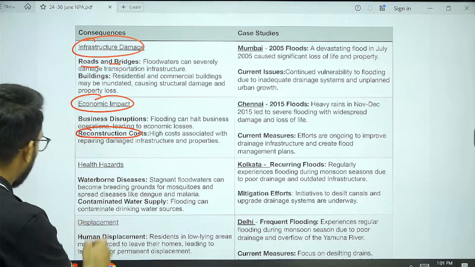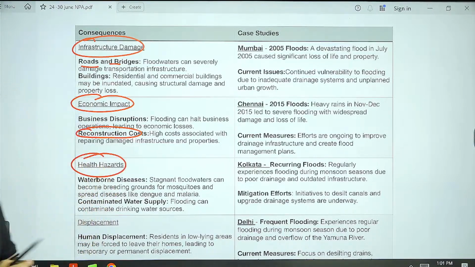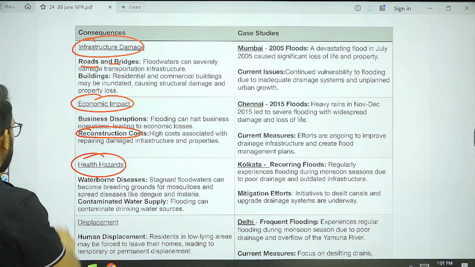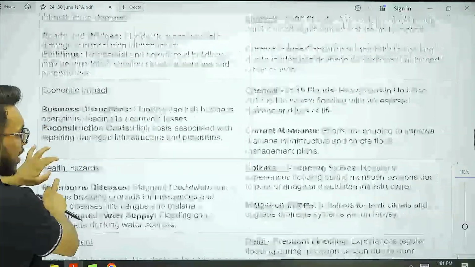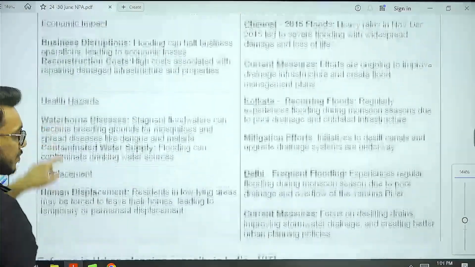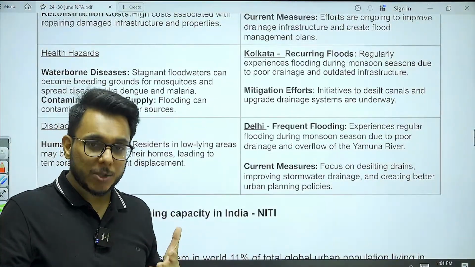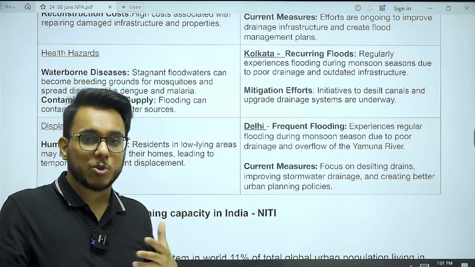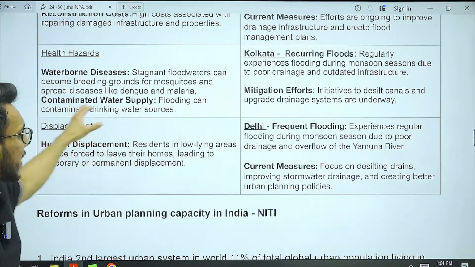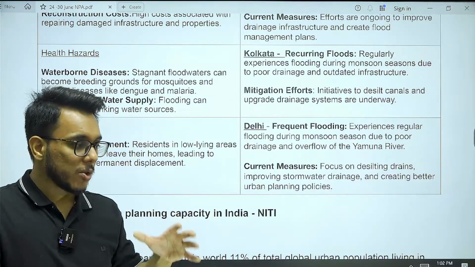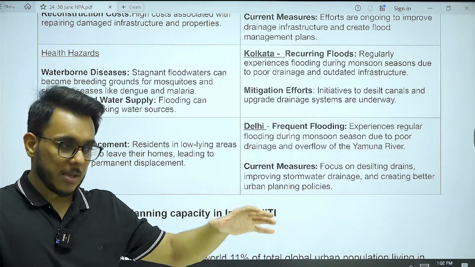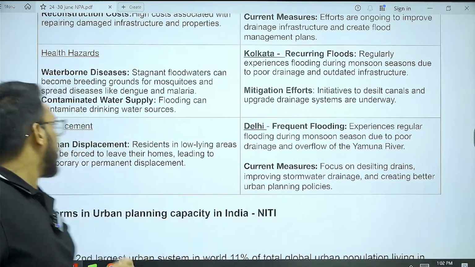Then health hazards. Urban flooding leads to a lot of waterborne diseases such as malaria, dengue, chikungunya, etc. Basically, mosquitoes breed in these waters. The next issue is that it contaminates the water supply, including the water contained in the reservoirs.